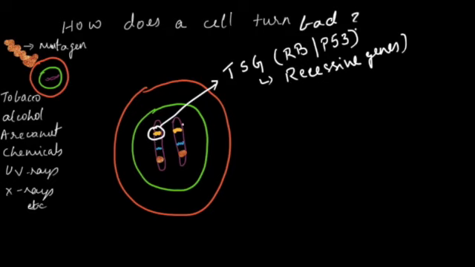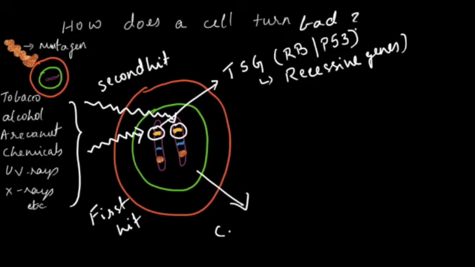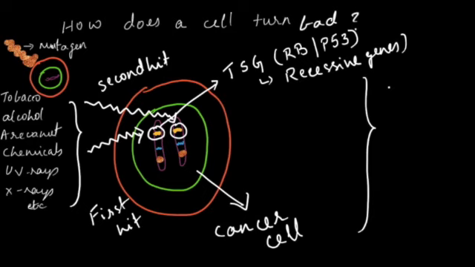Here, if one gene gets mutated, the other gene will compensate for its action. So if one gene is mutated, which is called the first hit, the other gene is active and will take care. But for a cell to turn into a cancer cell, the other gene, the copy of the gene on the matching chromosome, also needs to be hit, and that is called the second hit, and only then the cell turns into a cancer cell. This is called the two hit hypothesis given by Knudson.